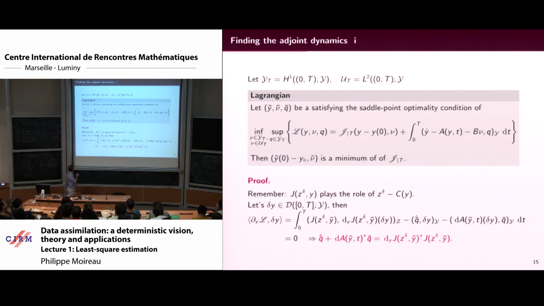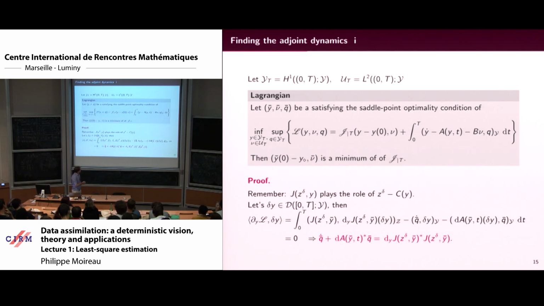You look at the saddle point of this Lagrangian, and you write the optimality condition. If you look at the optimality condition with respect to Y, you get an equation on Q, which is called the adjoint equation of the problem. I wrote it in the very general nonlinear way, but we will see a simpler version when everything is linear.